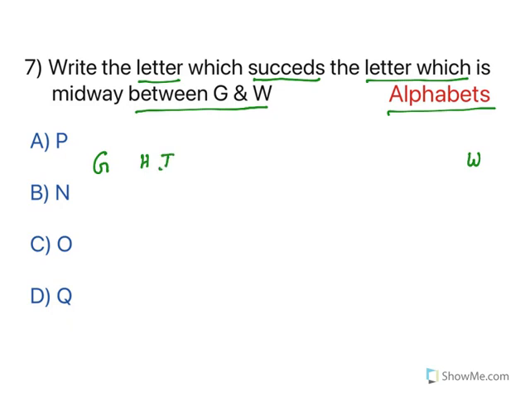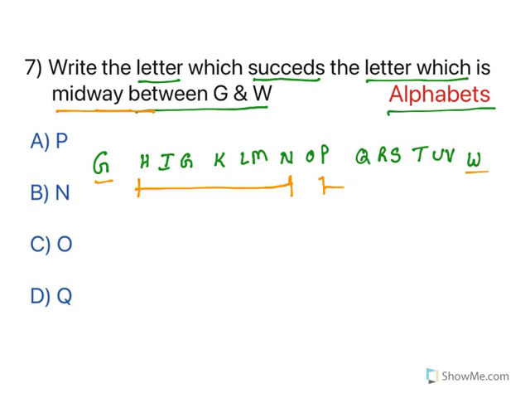H, I, J, K, L, M, N, O, P, Q, R, S, T, U, V, W. The question asks for the letter which is midway between G and W. See, all these are on this side and all of them are here. There are 7 alphabets here and 7 alphabets here. What is the midway one? O. So the midway one is O.